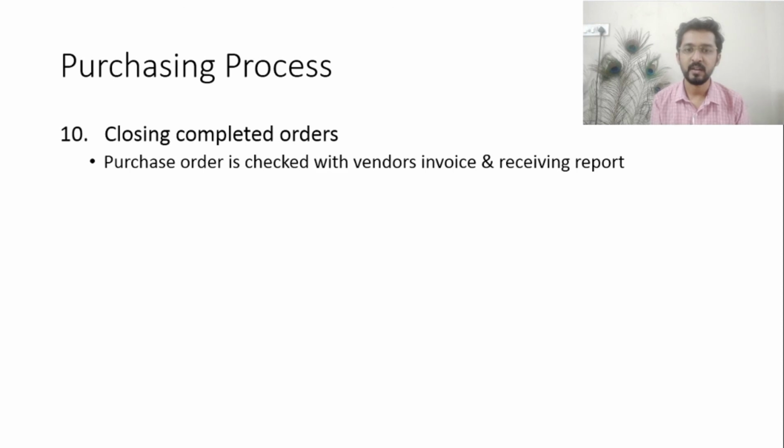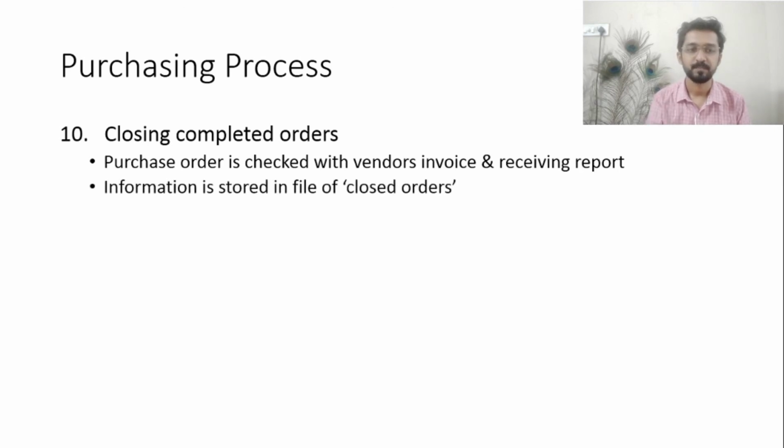All three reports, the purchase order, vendor's invoice and receiving report, are cross-verified, and the purchase department will check that everything is the same in all three. The information is stored in the file of closed orders. A separate file named closed orders is maintained, and in that file all the information about the purchasing process of that particular item is kept.